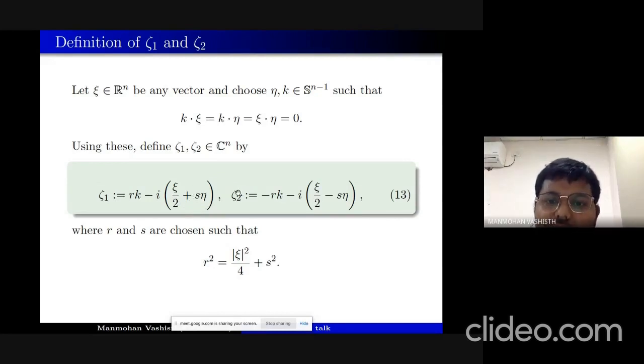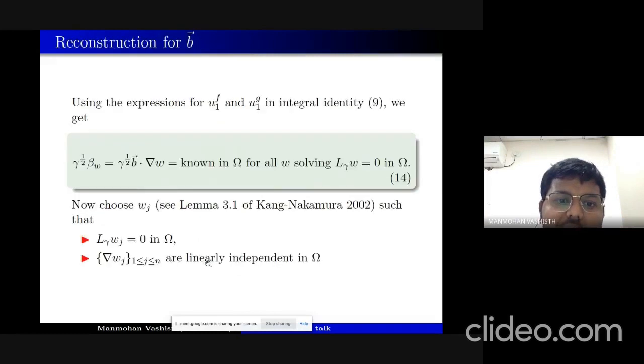Using this choice of zeta 1 and zeta 2 in the integral identity, if we take the modulus of zeta_i going to infinity, or S going to infinity, then obviously R will also go to infinity. We will end up knowing this quantity, and this holds for any W solving the conductivity equation.